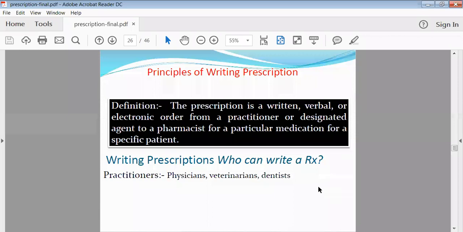Now, the first principle of writing the prescription is what? See here, the writing of the prescription should be done only by your physician. Any other person should not be involved in the writing of the prescription. Nowadays any pharmacist will also give the medicament to you directly without any prescription. Such a practice should not happen.